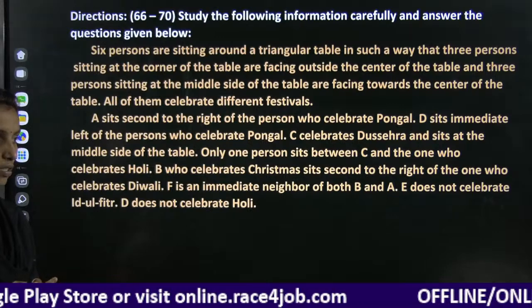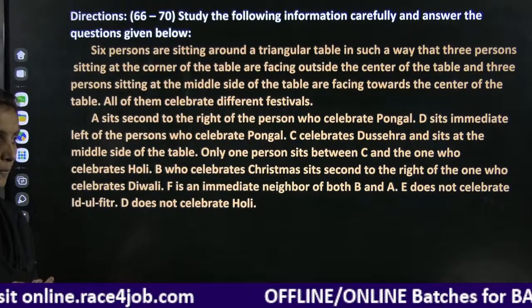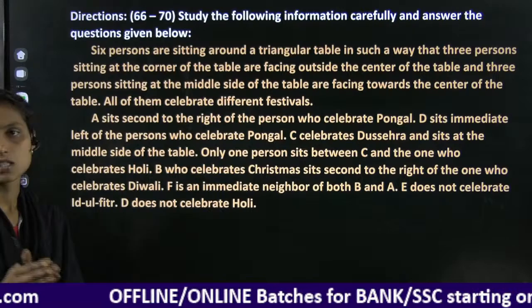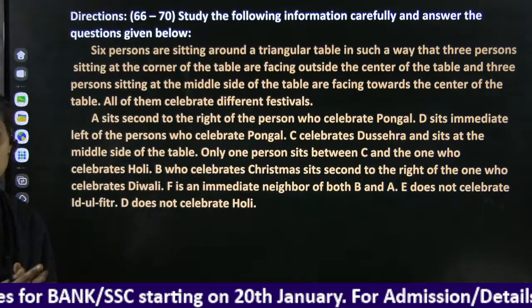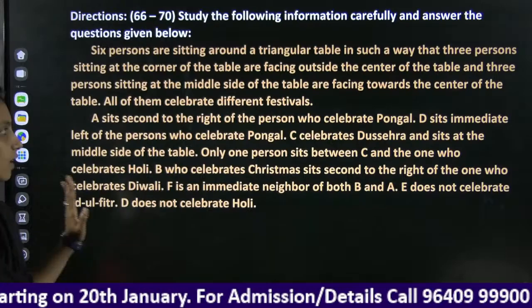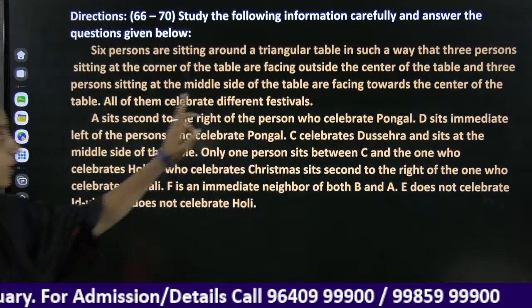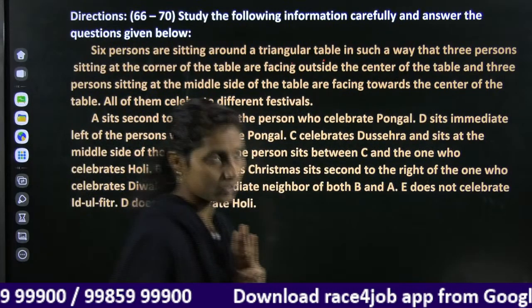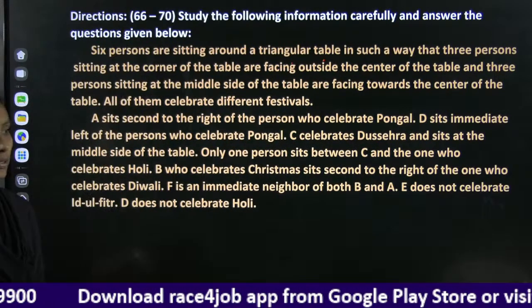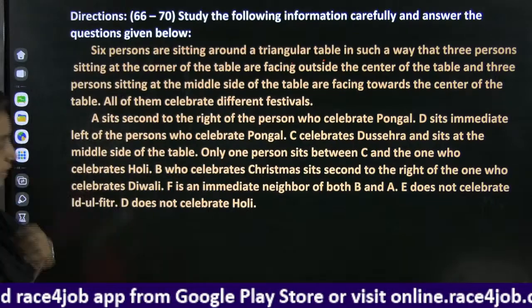In the square and rectangular combination, we have sides and corners, the same we have here, right? There are 3 persons sitting at the corner of the table facing outside the center.